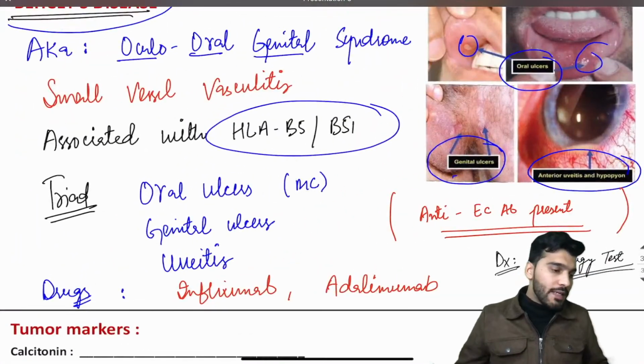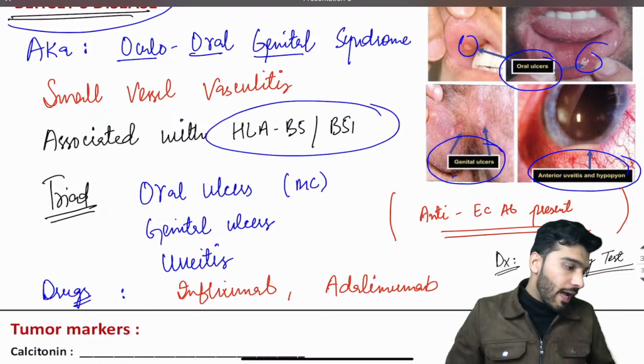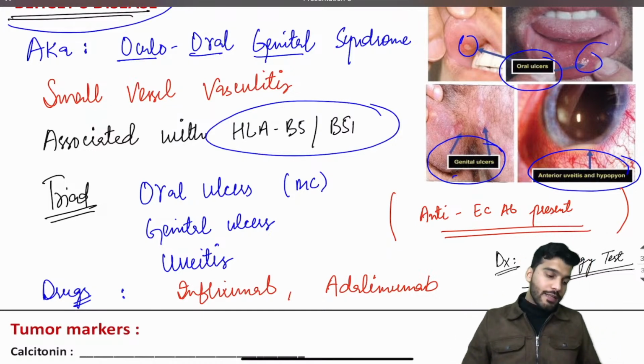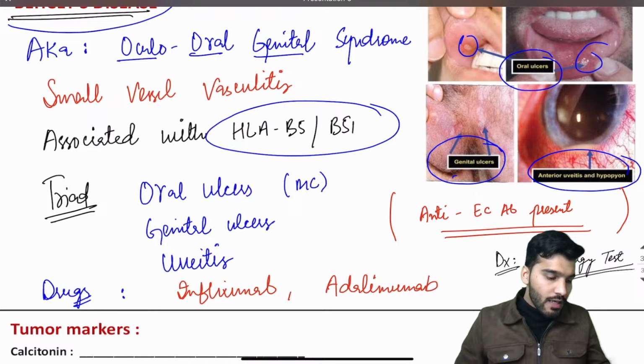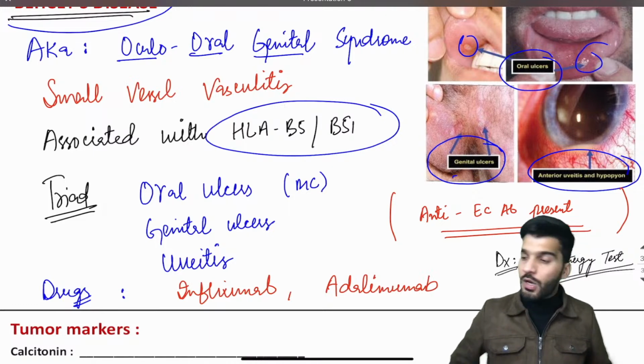Okay, so that completes all your vasculitis: large vessel, medium vessel, and small vessel vasculitis. Is that clear to everyone? Yes, all of you in the comment section, all clear?